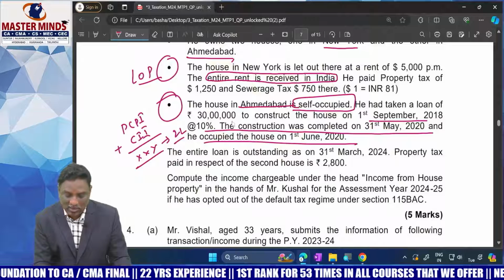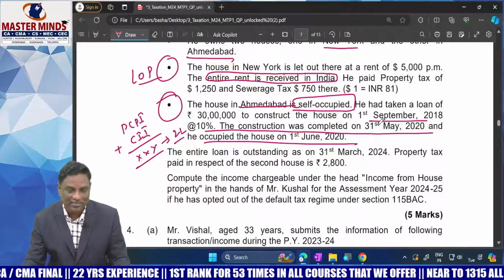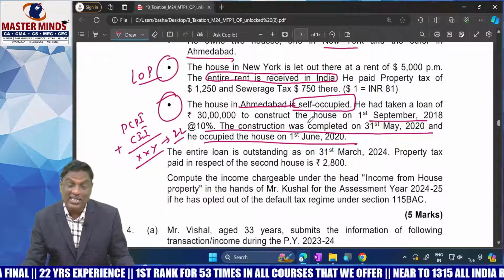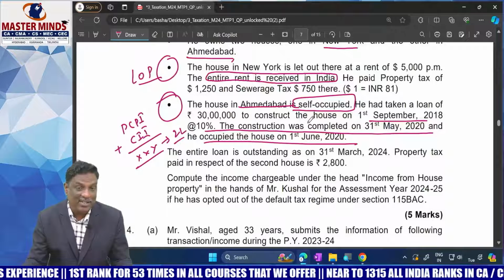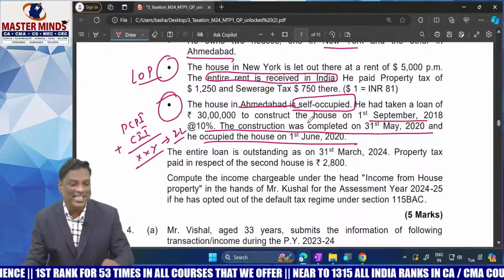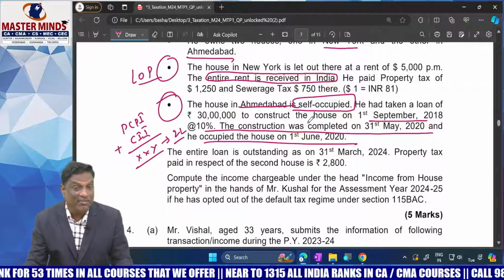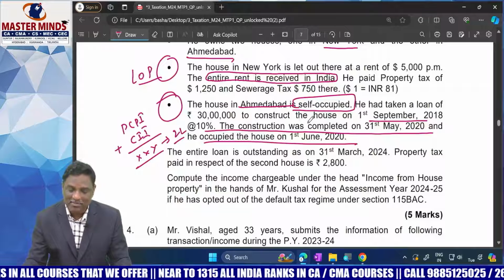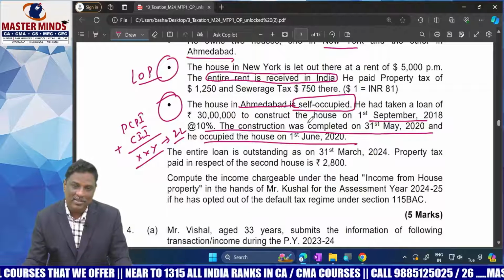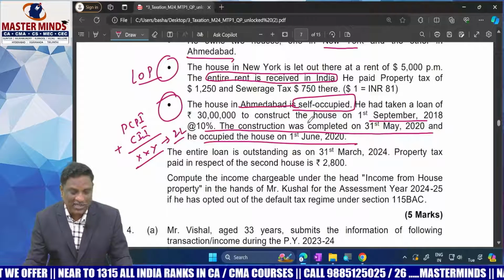He had taken a loan of 30 lakhs to construct the house on 1st September 2018. So our conditions for claiming interest up to 2 lakhs for self-occupied are: first, date of borrowing on or after 1-4-99. Purpose of borrowing, either purchase or construction. Construction must be completed within 5 years. I think here all the conditions were satisfied. Therefore, you can claim 2 lakhs deduction.